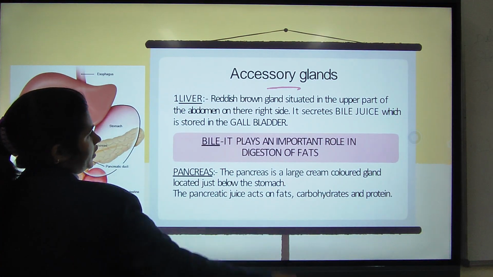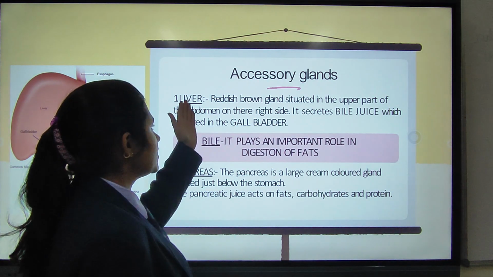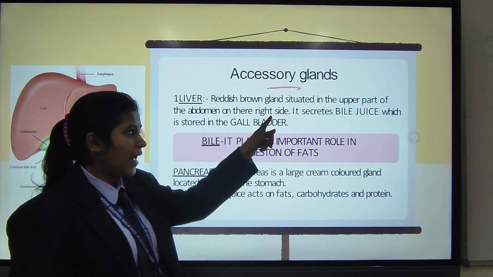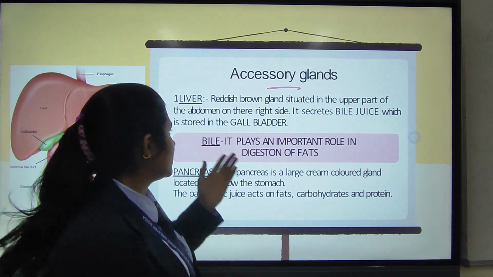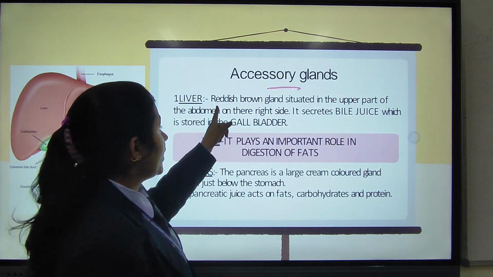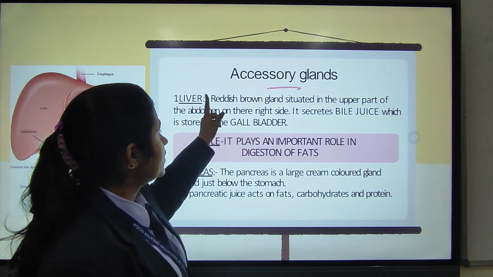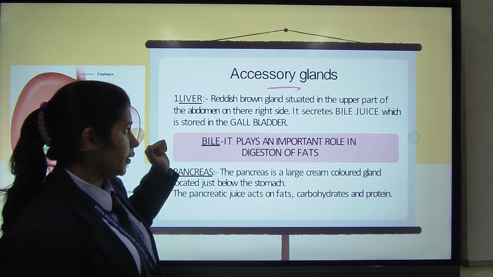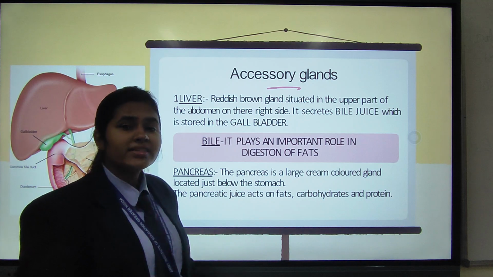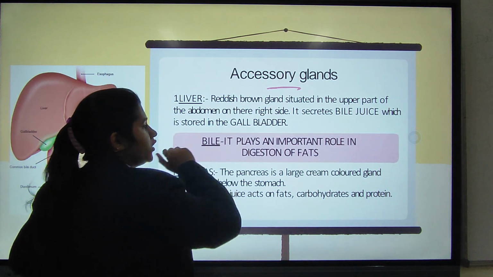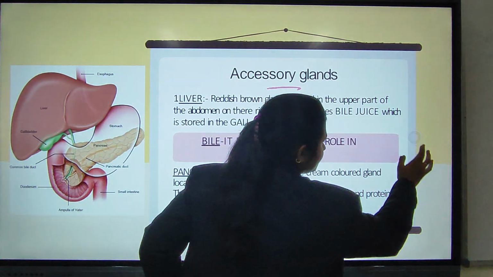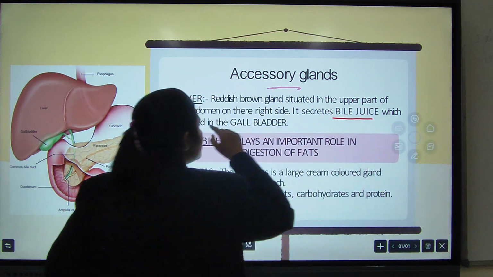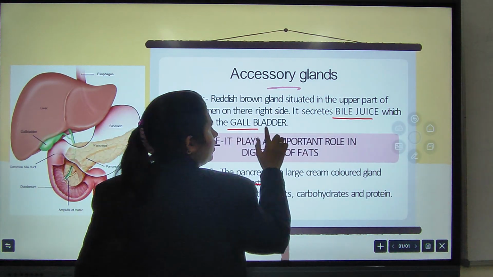Here come the accessory glands. First we will discuss the liver. The liver is a reddish brown gland situated in the upper part of the abdomen on the right side. The role of the liver is to secrete bile juice. The liver secretes bile juice, which is then stored in the gallbladder.